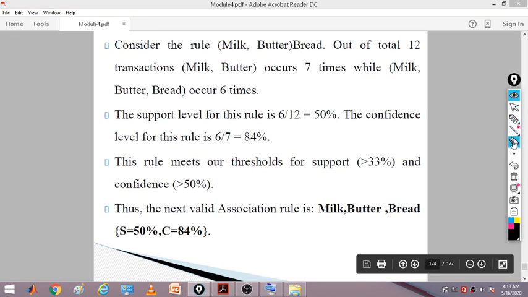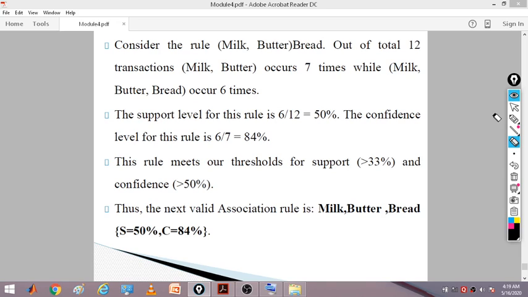Okay. Now consider the rule milk, butter → bread. Out of 12 transactions, milk and butter occurs 7 times, while milk, bread and butter occurs 6 times. So we got 50% and 84%. Again this rule is also satisfying our threshold: 50% is greater than 33%, 84% is greater than 50%. So whenever milk and butter are there, bread is also likely to be purchased, with a support of 50% and